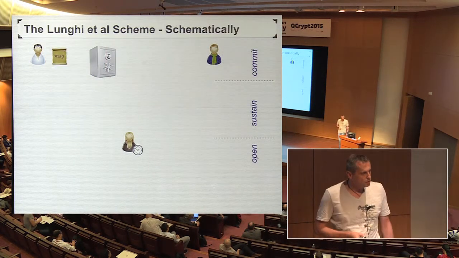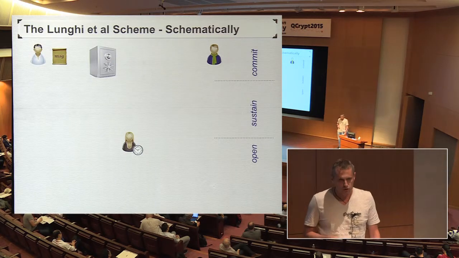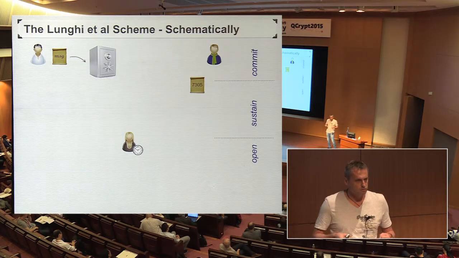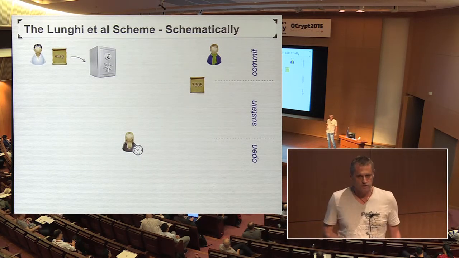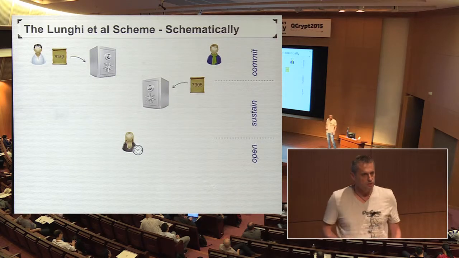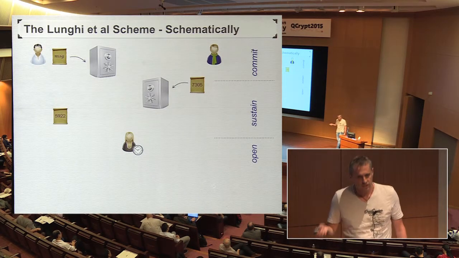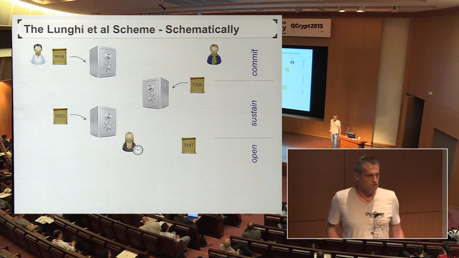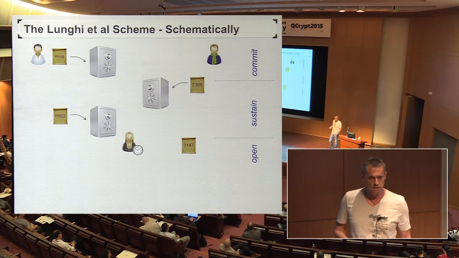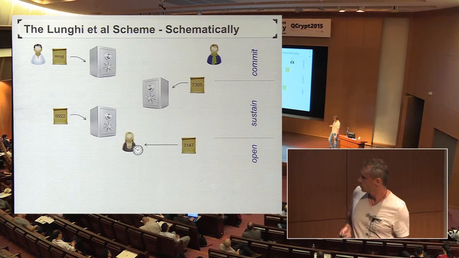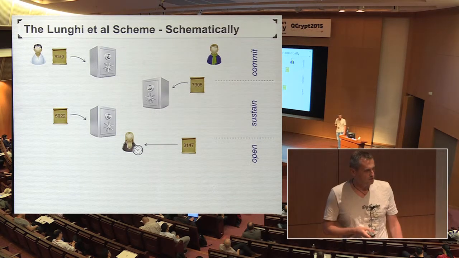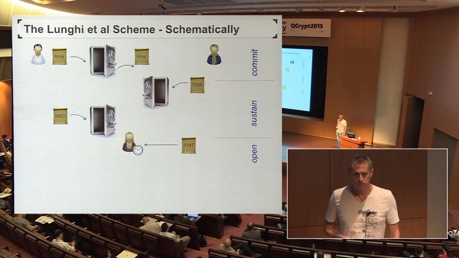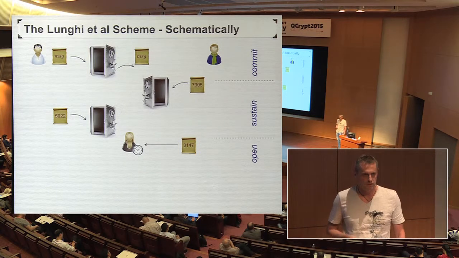So schematically, what goes on is the following. First, the provers put the message into the safe. But then, instead of revealing the code that opens the safe, they put that code into a new safe. And then, instead of revealing the code that opens that safe, they put this code into a new safe. They keep going like this until at some point they reveal the code that opens the last safe, and then the verifier can open one safe after the other up to the first one and retrieve the original message that was placed there.